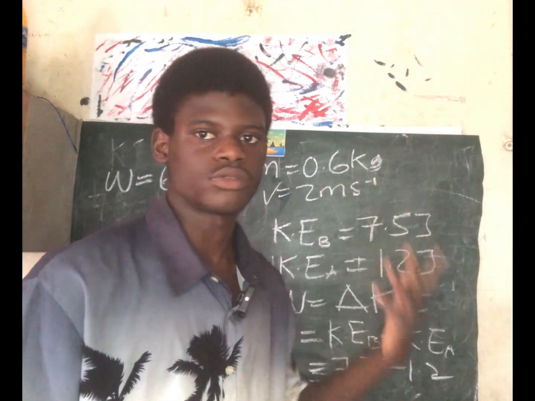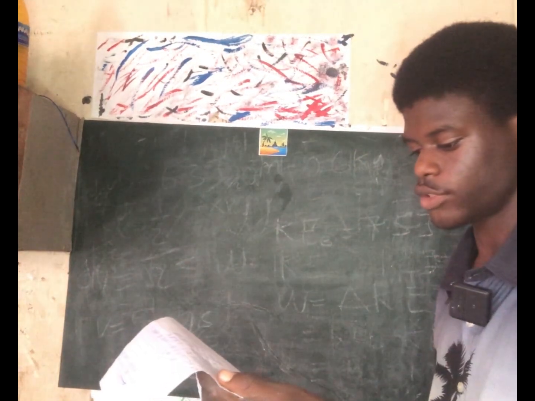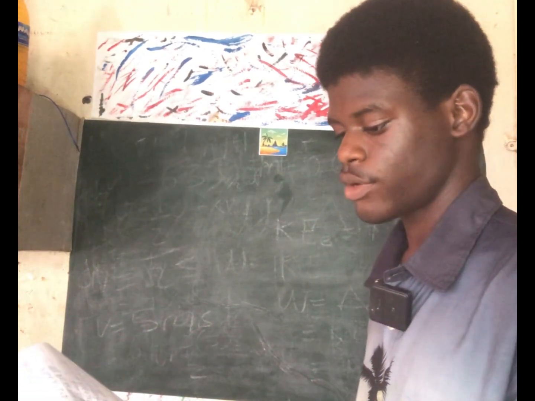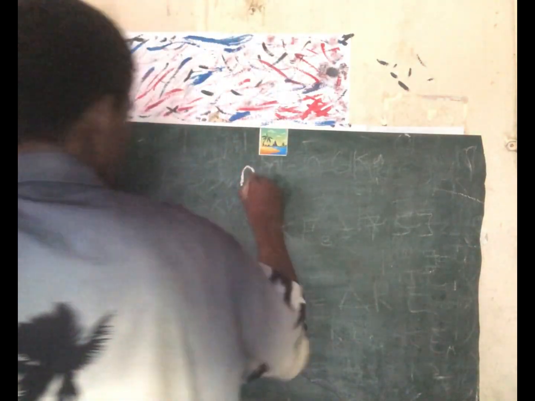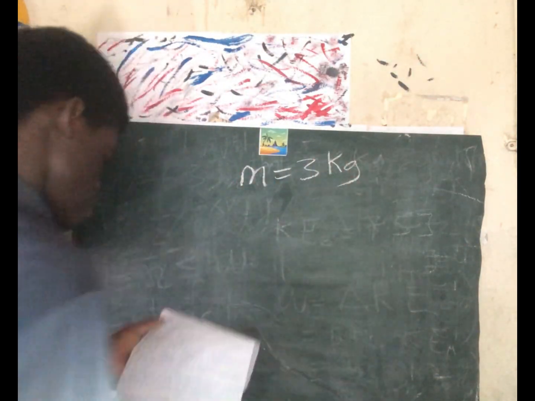Let's take another question, the second question. A 3 kilogram object. The mass is 3 kg.